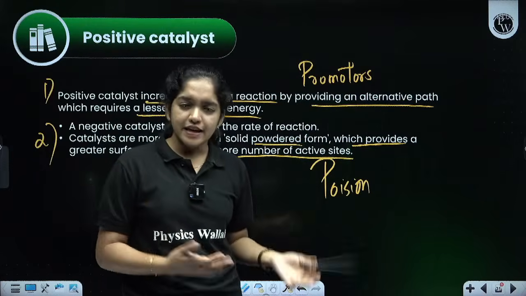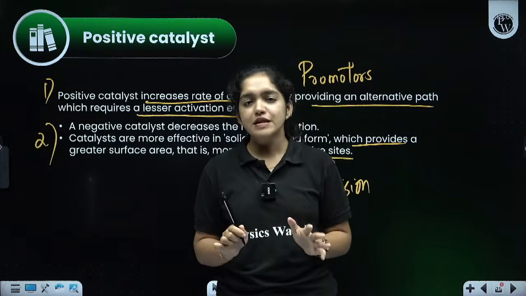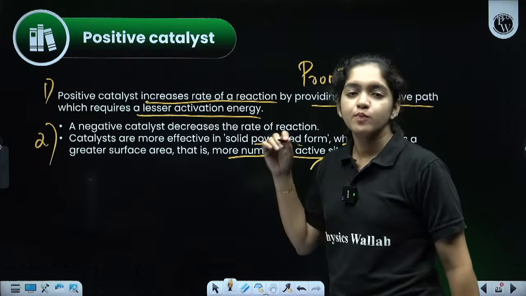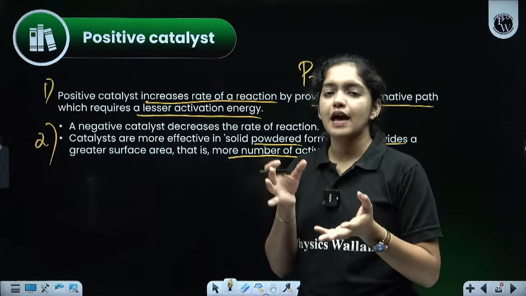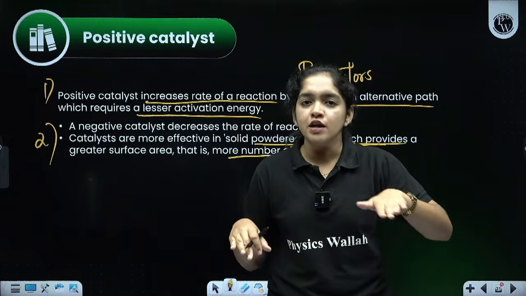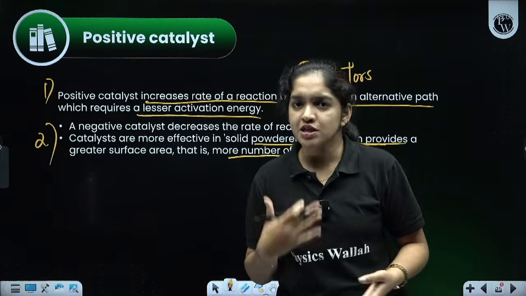And whether it is negative or positive, the catalyst is used in the solid state. Why? In the solid powdered state only, more surface area will be there. Like the last example, if you have taken the calcium carbonate in solid powdered form, what will happen? It will totally cover the bottom portion of the beaker. So the surface area occupied by the calcium carbonate is more, right?